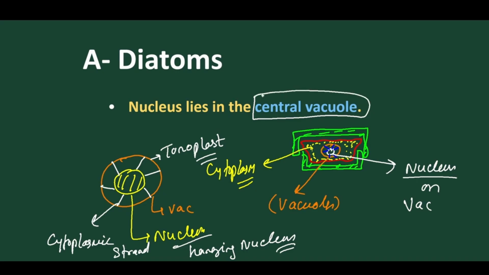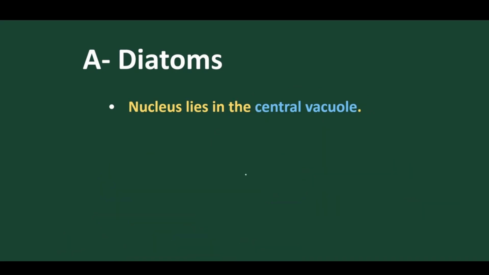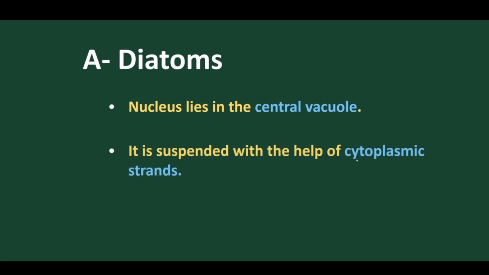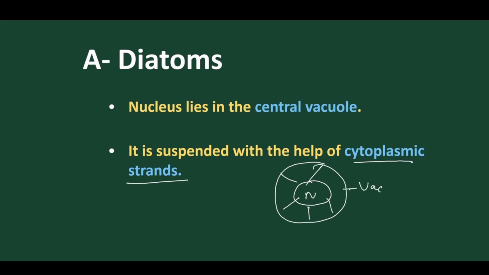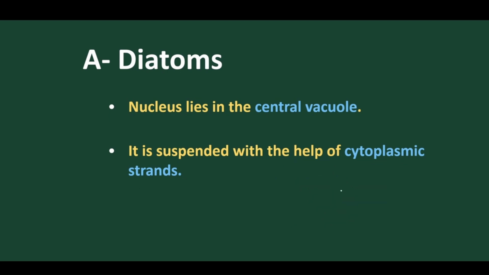Got it clear? Now let's see the next point, that it is suspended with the help of cytoplasmic strands. These cytoplasmic strands hold the nucleus, and they come from the vacuolar regions. So the vacuole gives out the cytoplasmic strands that hold the nucleus at the center. The vacuole is present at the center, the nucleus is also present at the center, but the nucleus hangs on the surface of the vacuole. Got it?